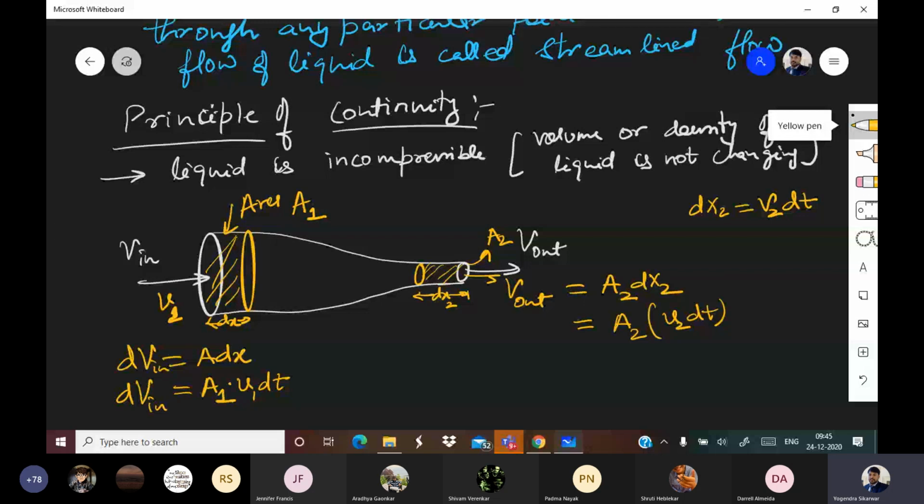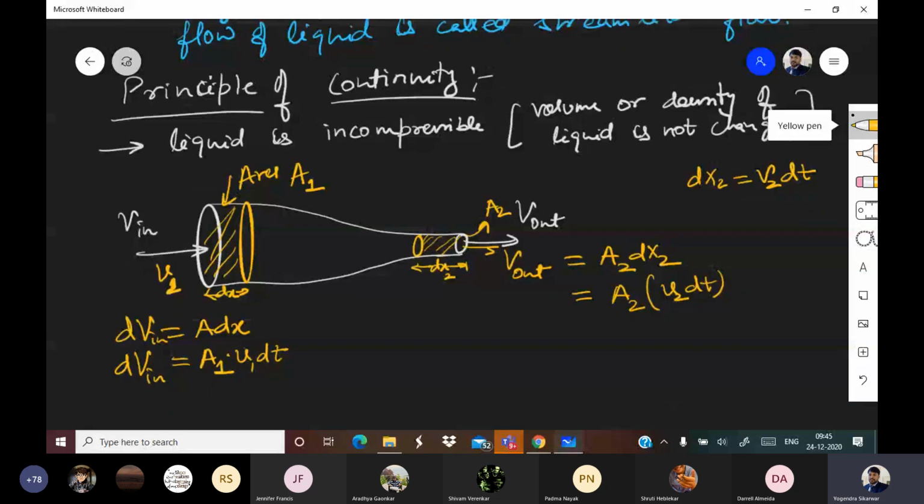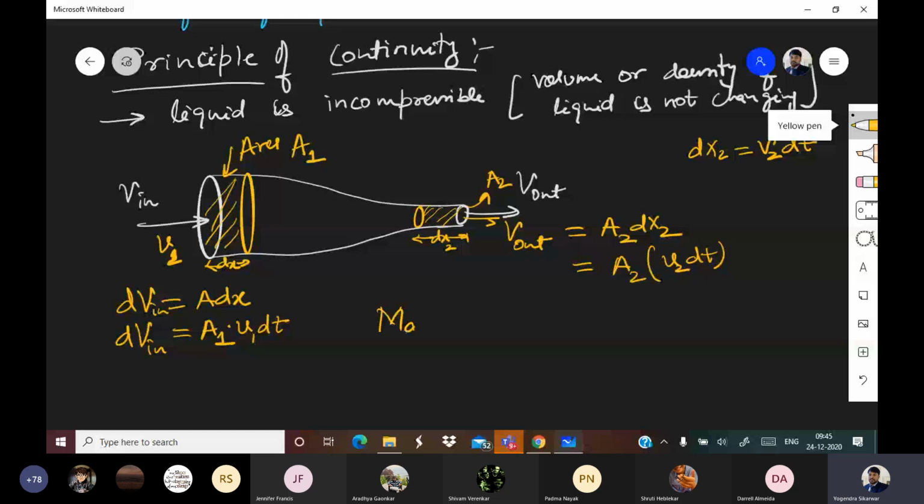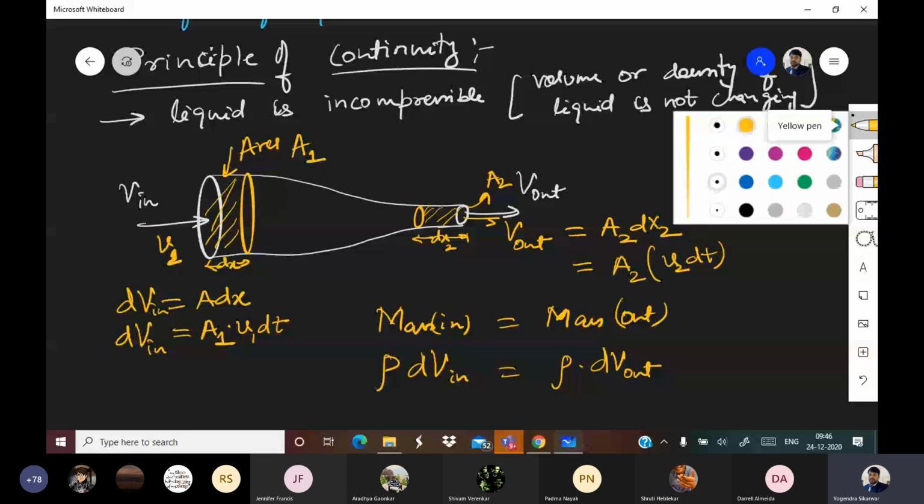Now, by the principle of mass conservation, the mass which is entering should be equal to the mass which is exiting. Why? Because inside there is no scope for mass to increase or decrease. So as much mass enters, that much has to exit. So mass in is equal to mass out. So mass in is rho into dV in, equal to mass out, rho into dV out.